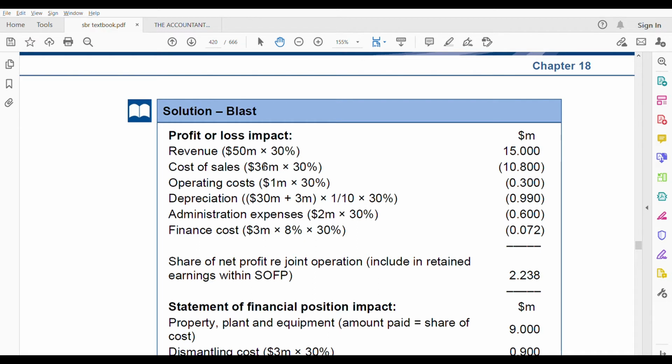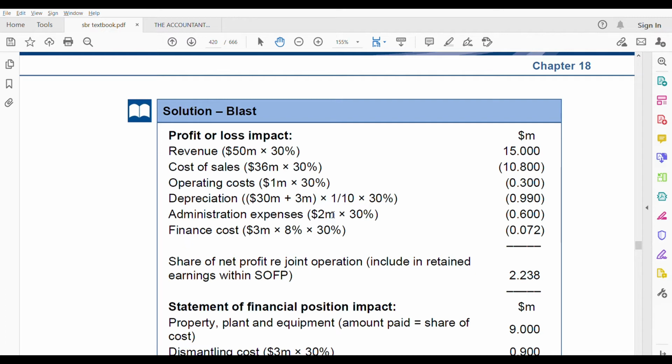Cost of sale is given as 36 million, that is also into 30%. Operating cost is also given, which is 1 million into 30%. Admin expenses you have also been given, 2 million into 30%. Depreciation we have to find out. Finance cost is also there. Finance cost means that discount rate which is given to you in bullet point 1, 8%. Okay, 8% into 3 million.